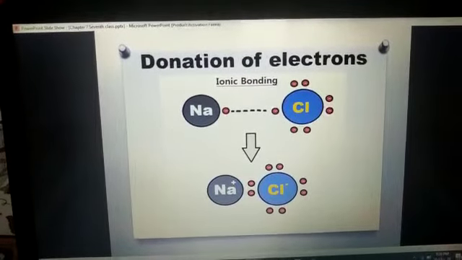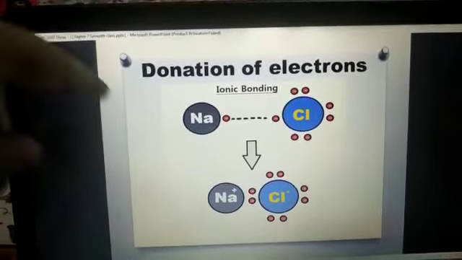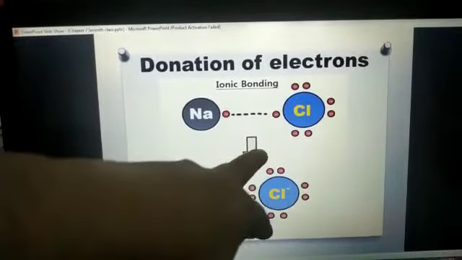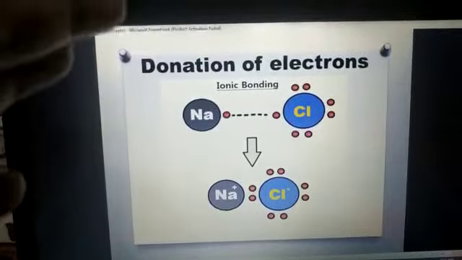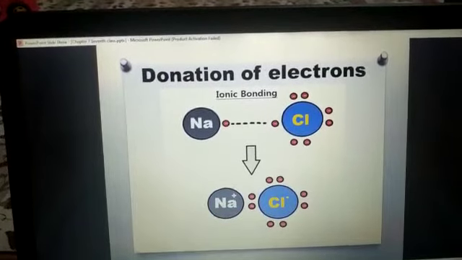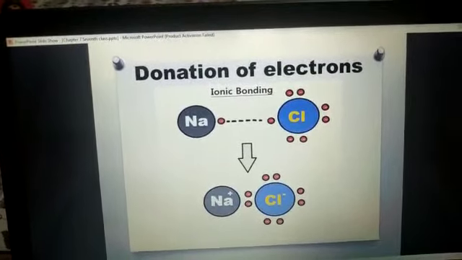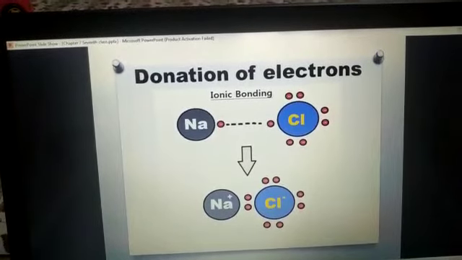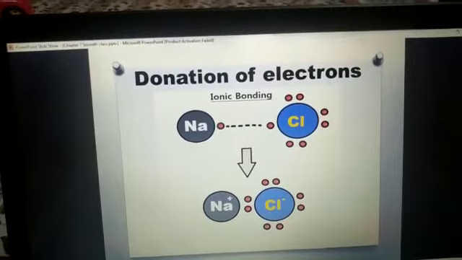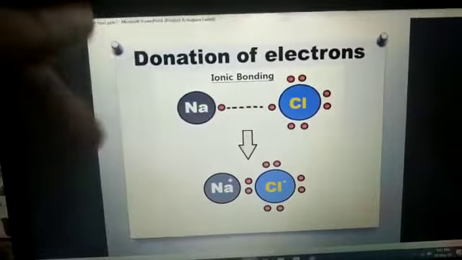Okay, now sodium becomes stable by losing 1 electron, becoming Na plus, and chlorine becomes stable by taking 1 electron, becoming Cl minus, and they both combine together by giving and taking. They are attached, combined, establishing a bond. Okay students, bonding means they are holding their hands together, forming a compound known as NaCl, sodium chloride. Sodium chloride, NaCl, is the formula of common salt. Okay students, are you getting it? Have you understood this giving and taking of electrons?